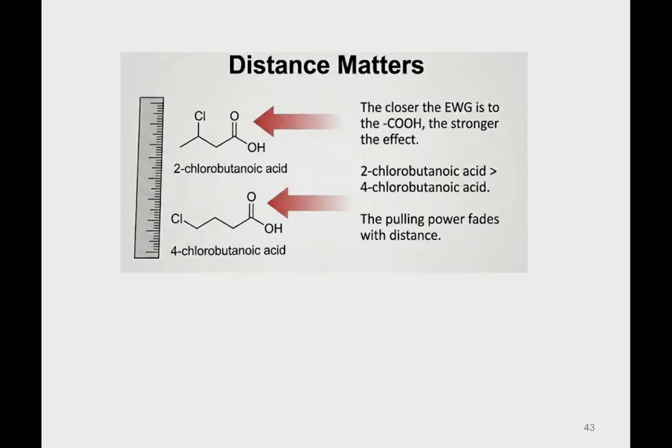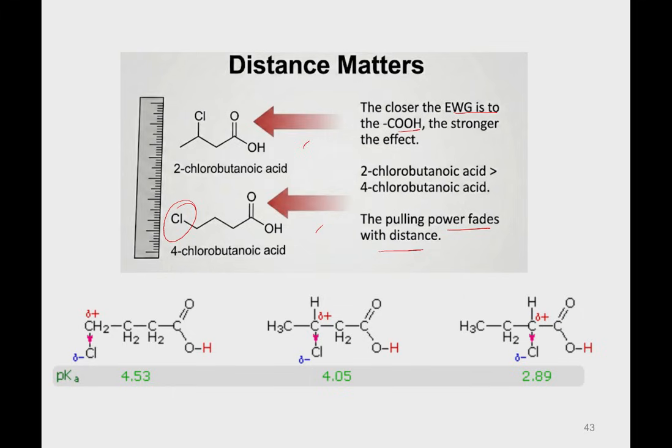Also the distance matters: the closer the electron withdrawing groups are to the C double bond OOH, the stronger the effect. If it is farther away, the pulling effect will fade with the distance. So even though it looks the same, because this is far, the pulling effect is lesser, so there is less acidity.